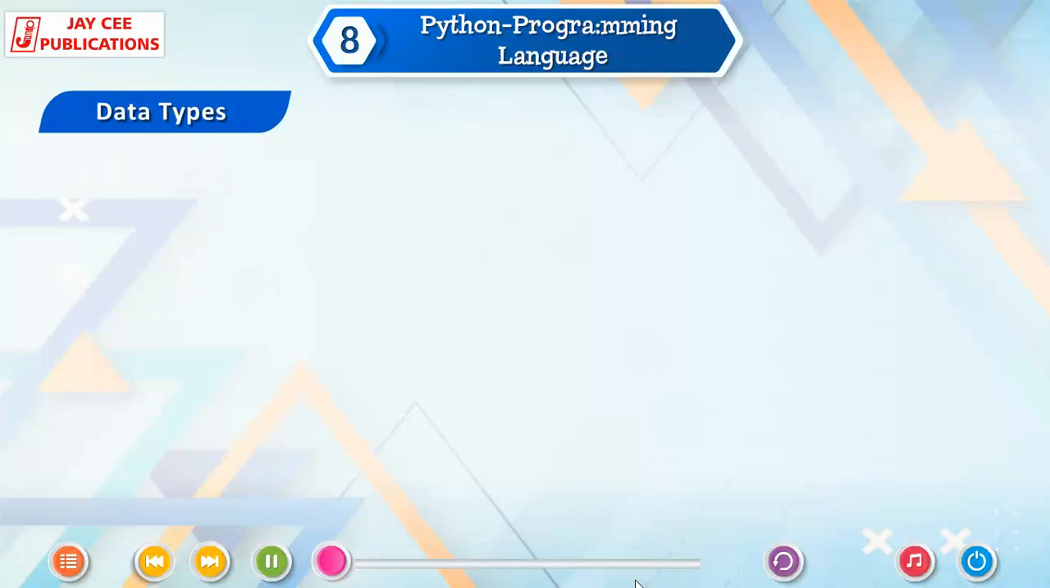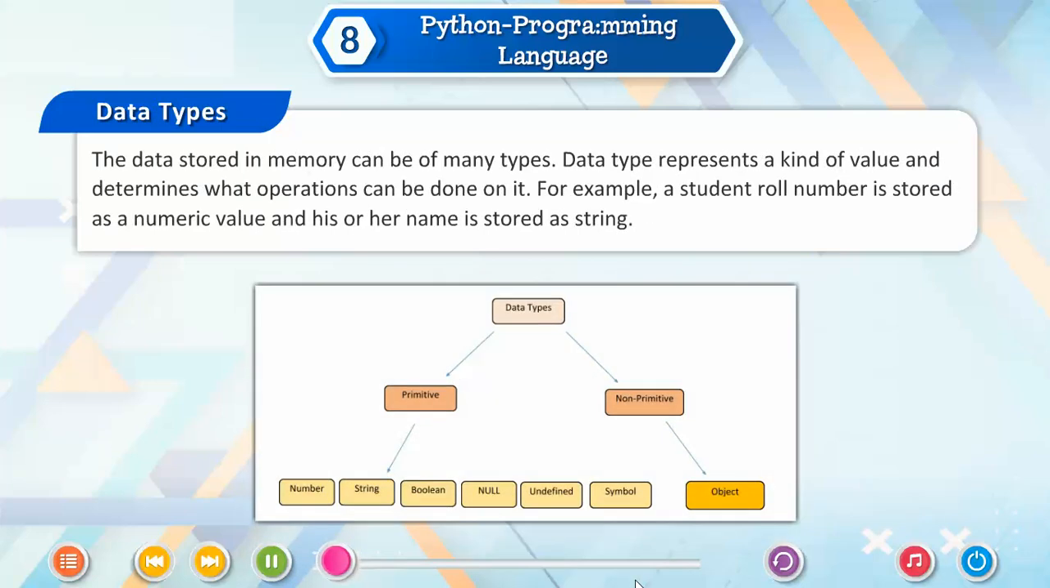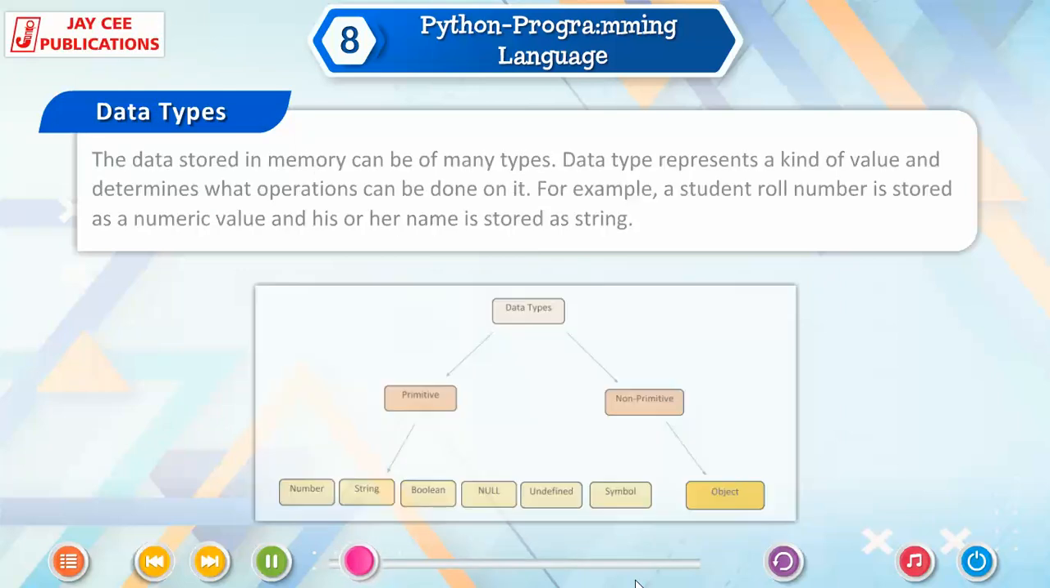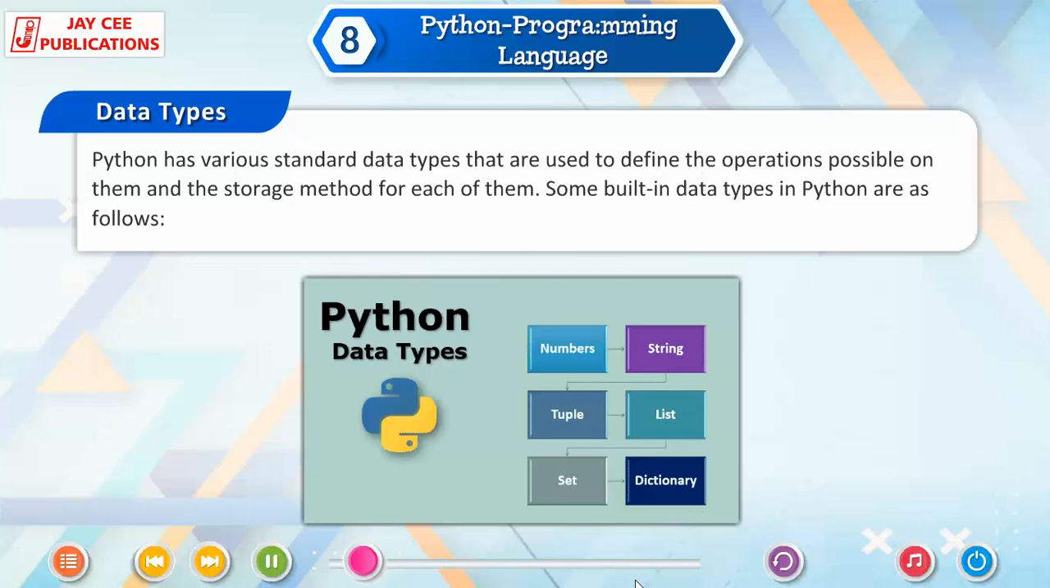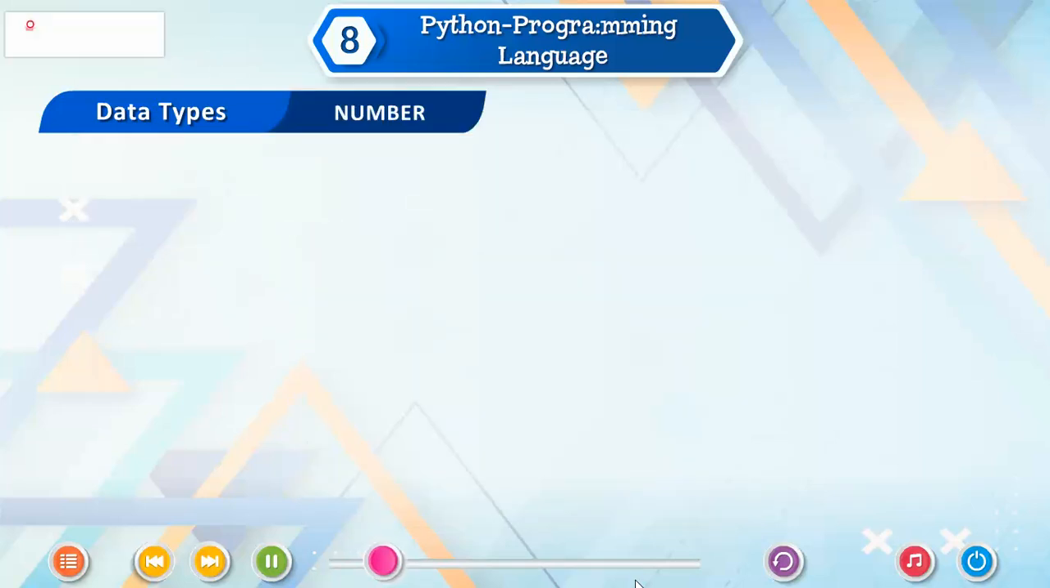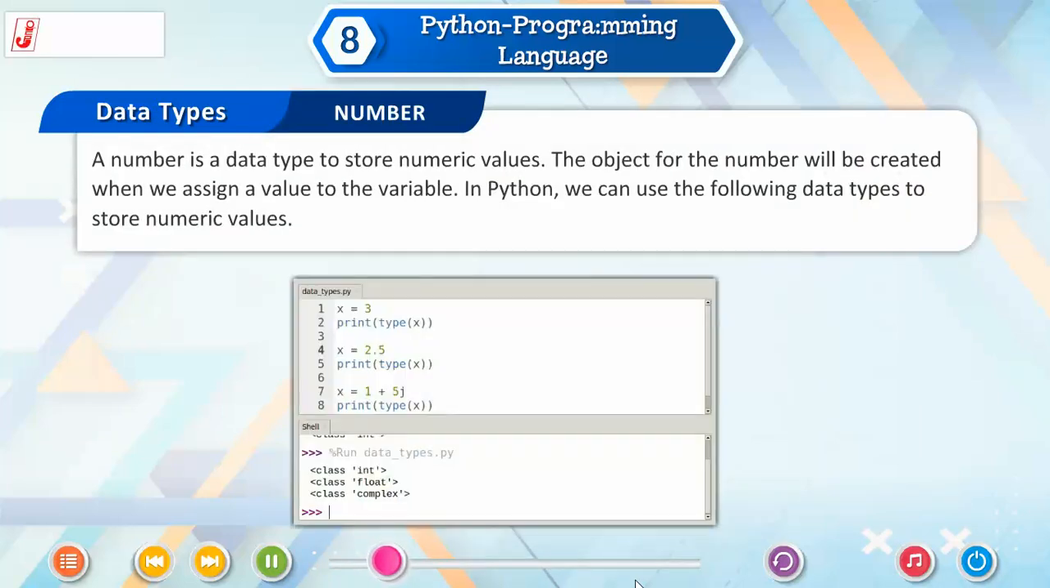Data types. The data stored in memory can be of many types. A data type represents a kind of value and determines what operations can be done on it. For example, a student roll number is stored as a numeric value and his or her name is stored as a string. Python has various standard data types that are used to define the operations possible on them and the storage method for each of them. Some built-in data types in Python are as follows. Number. A number is a data type to store numeric values.